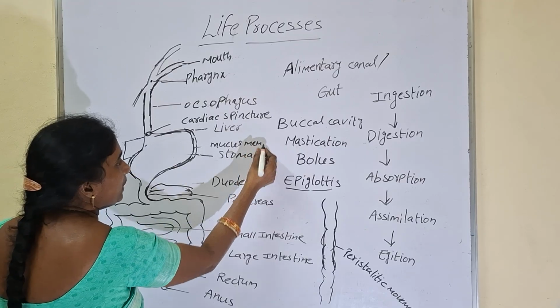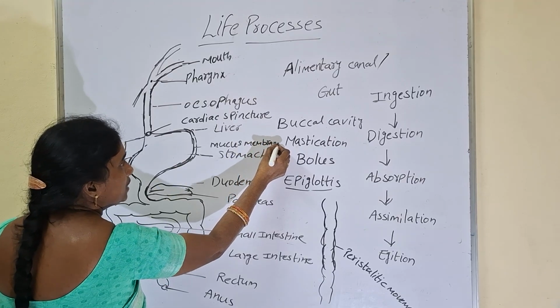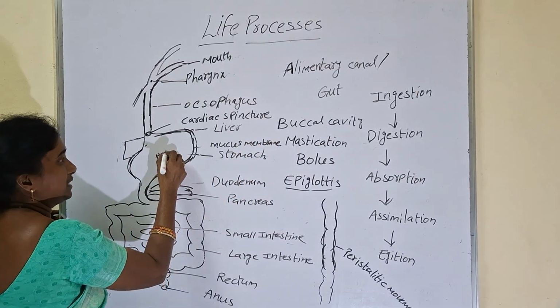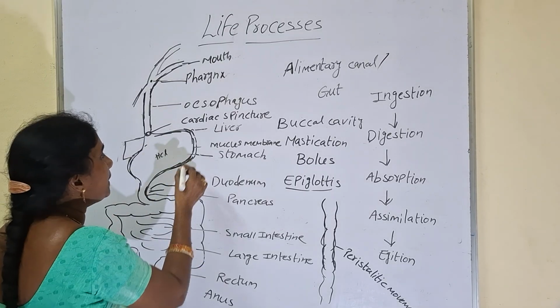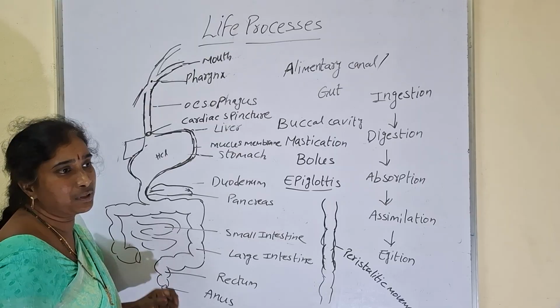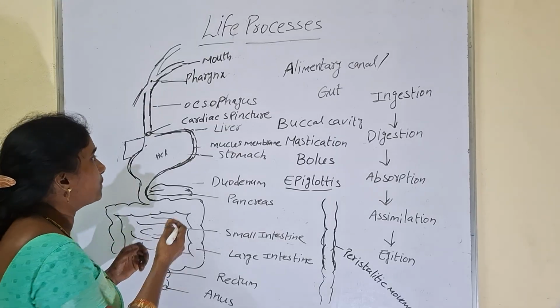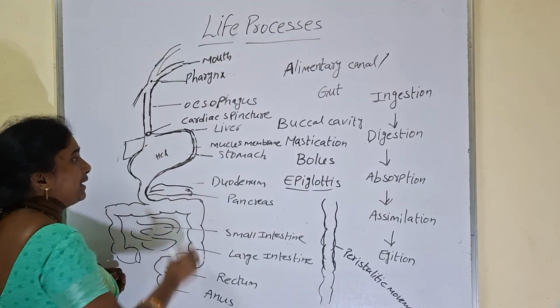So here stomach walls will generate HCl also. HCl means what? Hydrochloric acid. So what is the function of this HCl? It is helpful to kill the microbes which enter along with the food. Sometimes along with food some microbes also may enter. Those will be killed by HCl.